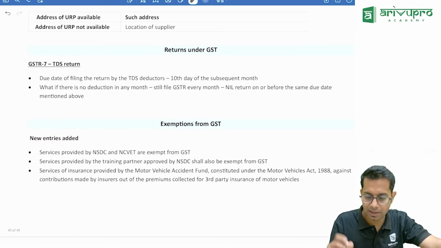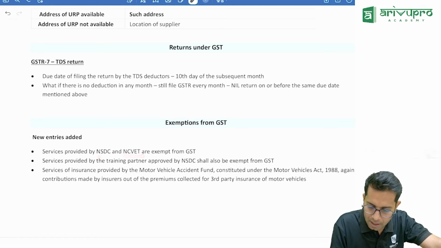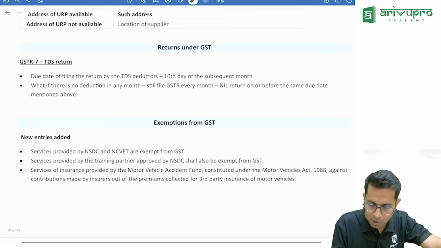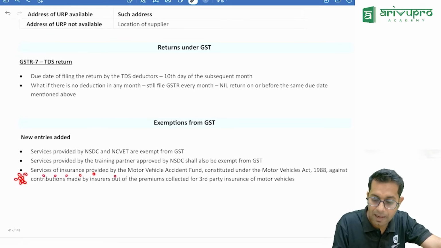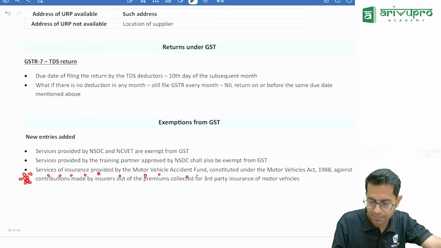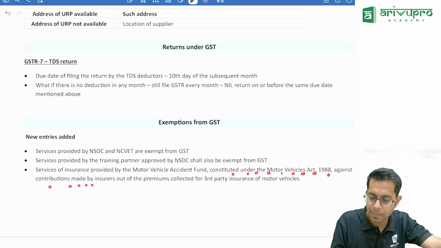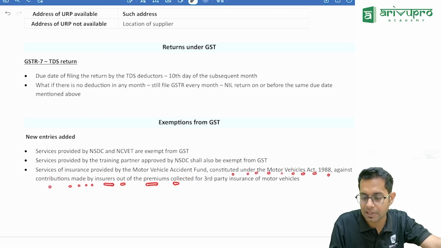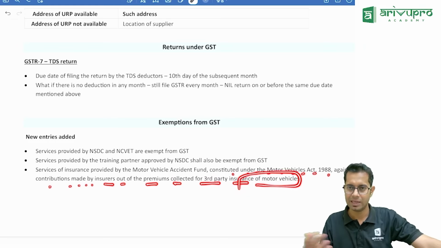From exemptions, the point on the National Council of Vocational Training we have covered. Now here, this point has been newly added. Services of insurance provided by the Motor Vehicle Accident Fund constituted under the Motor Vehicle Act, against contributions made by insurers out of premiums collected from third party insurance of motor vehicles, are exempt.